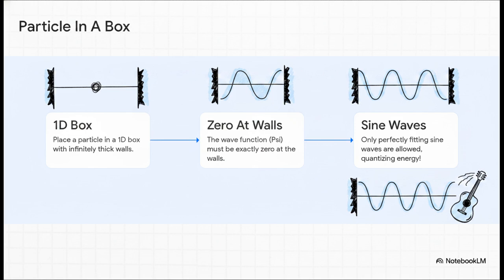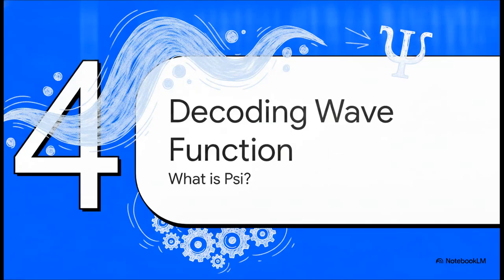Just like our guitar string from earlier, only perfectly fitting sine waves can exist between these walls without breaking the mathematical rules. So the physical constraints of the box literally force the math to only allow specific quantized energy states. All right, Section 4, decoding the wave function.